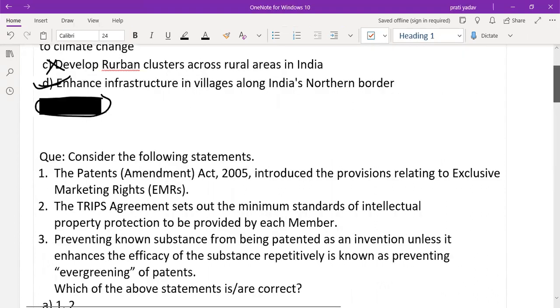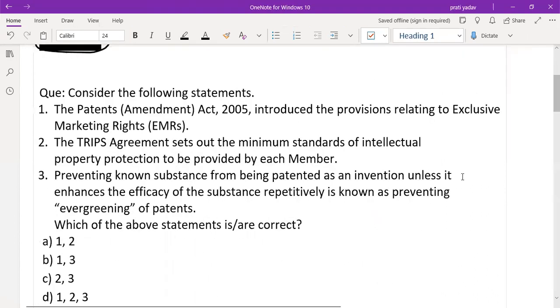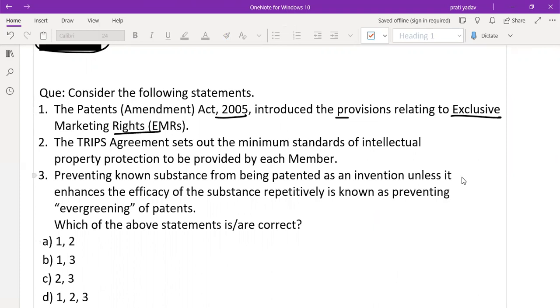Consider the following statements. The Patents Amendment Act 2005 introduced the provision related to exclusive marketing rights. Yes, EMRs. The TRIPS agreement sets out the minimum standards of intellectual property protection to be provided by each member. Yes, this one is correct. This one is also correct. Third one is preventing a known substance from being patented unless it enhances the efficacy of the substance.